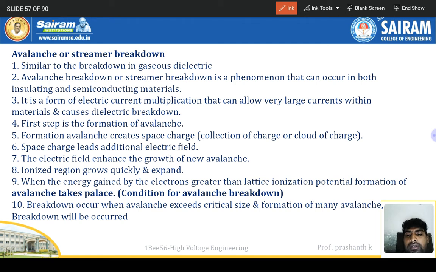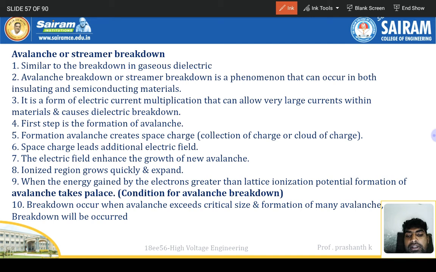It is a form of electric current multiplication that can allow very large current within the materials and cause a dielectric breakdown. The first step is the formation of an avalanche. Formation of an avalanche creates space charge, a collection of charge or a cloud of charge. Space charge leads to an additional electric field. The electric field enhances the growth of a new avalanche. The ionized region grows and expands quickly.